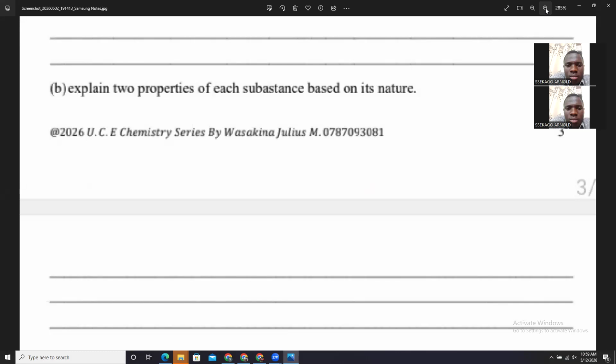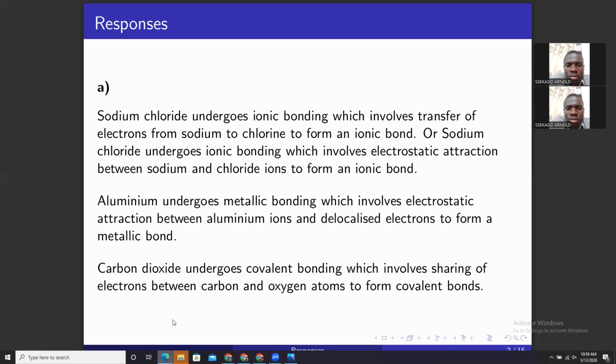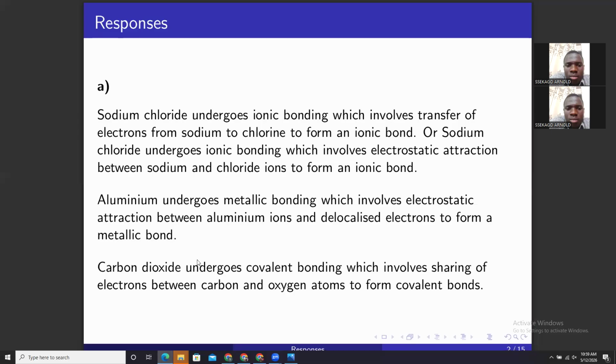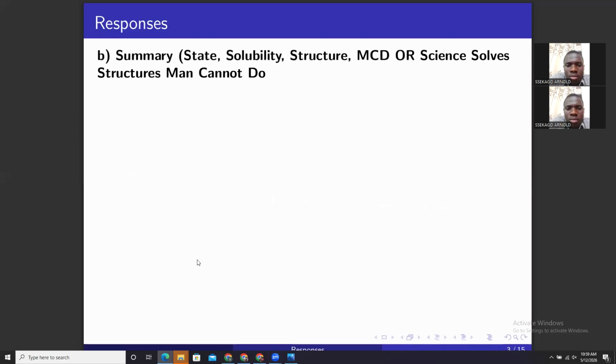I have explained those properties, colleagues, in the previous videos. If you are watching this for the first time, can you refer to those videos? I have explained properties of ionic compounds, properties of covalent compounds, and properties of metals. Therefore, for part B, I'm going to be very quick. Don't forget that thing: state, solubility, structure, melting, conduction, density. We use those statements to recall those properties.